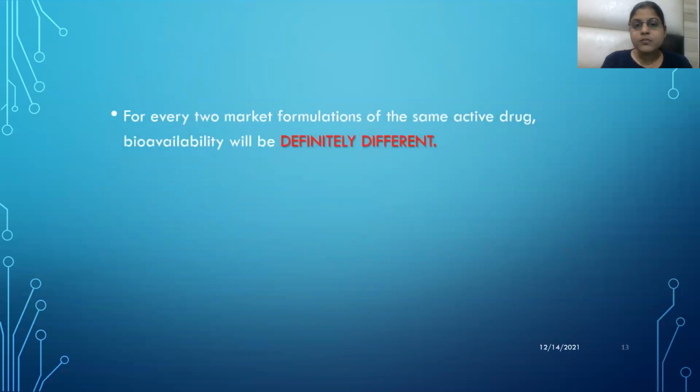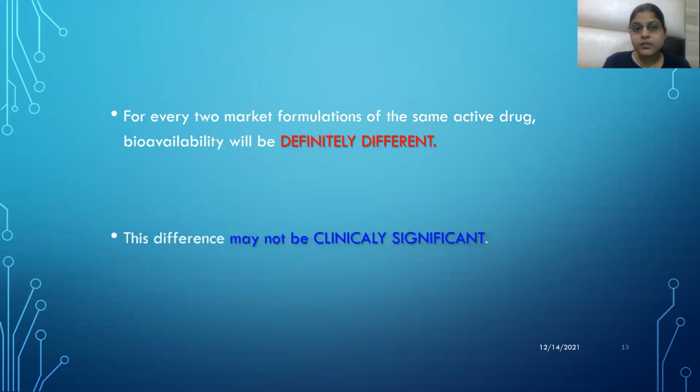For every two market formulations of the same active drug, bioavailability will definitely be different. With two formulations the bioavailability will be different, but how much is it different? How identical is it to the other? Plus or minus 20%. If so, it will be said to be bioequivalent. The difference should not be clinically significant, meaning it should not be more than 20%.